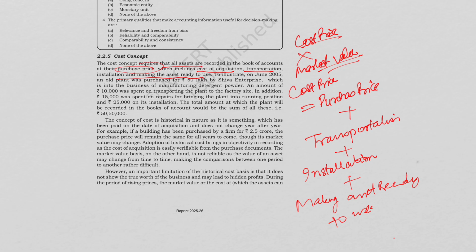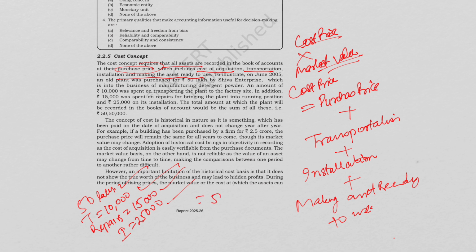Now we'll discuss an example. For example, an old plant we have purchased for rupees 50 lakh. The transportation cost is rupees 10,000. The repairs are rupees 15,000. And the installation is rupees 25,000. So the total cost would be 50 lakh plus 10,000 plus 15,000 plus 25,000. So 50 lakh 50,000.